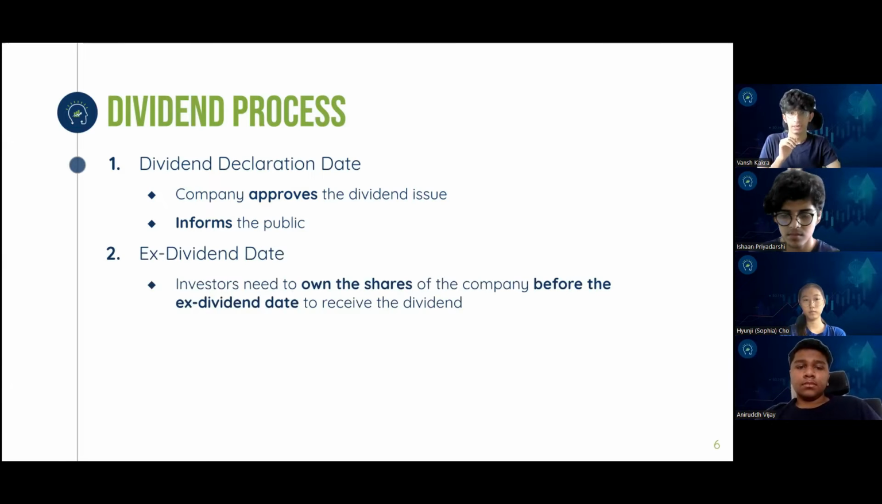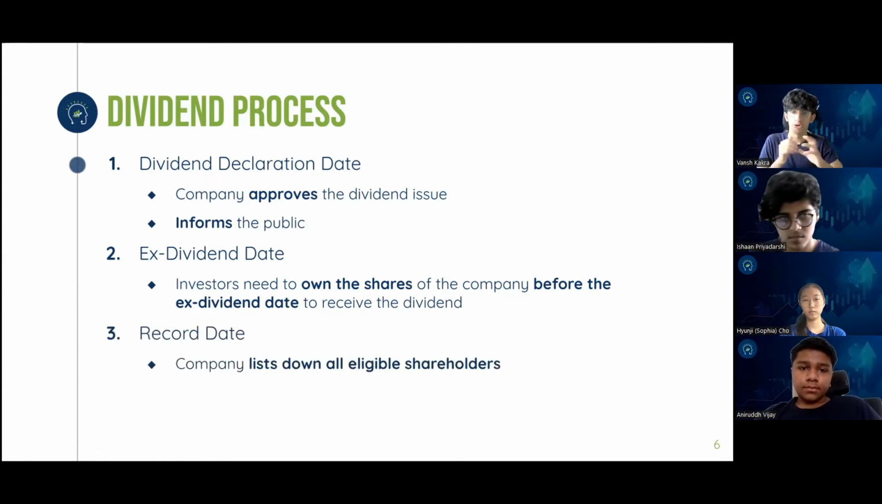Then comes the third step, which is the record date. This is when the company decides to review all the shareholders that are registered and listed, to make a list of eligible shareholders for the dividend. Usually the difference between the dividend declaration date, which is the first step, and the record date is about 30 days, right? So you get about 30 days of time to analyze the stock performance and to invest in it so that you can potentially receive the dividend, right? And the fourth step is the dividend payout date.